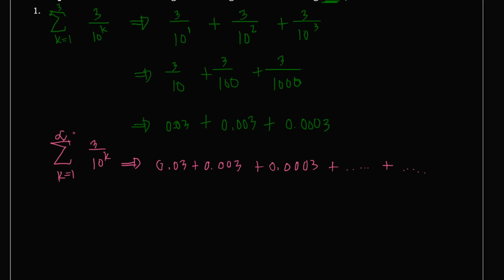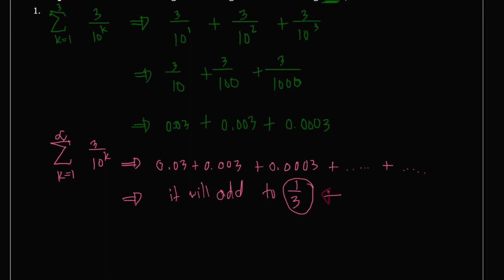Okay, so if we add this, what will be the sum? Do you have any calculator there? 0.03 plus 0.003 plus 0.0003. Okay, it seems that it will add to 1/3, right? In other words, as we go along, the terms become smaller and smaller because we keep on adding zeros here, and the sum will approach 1/3.